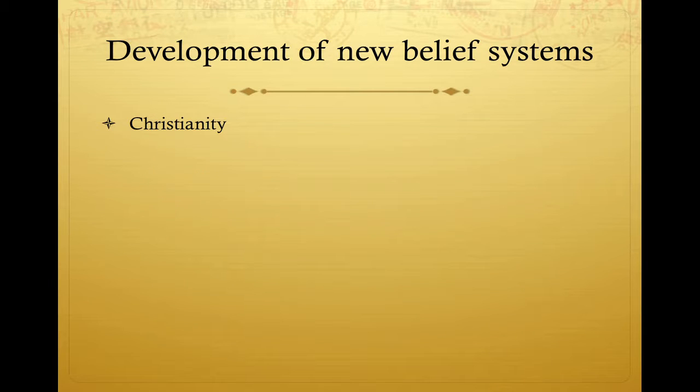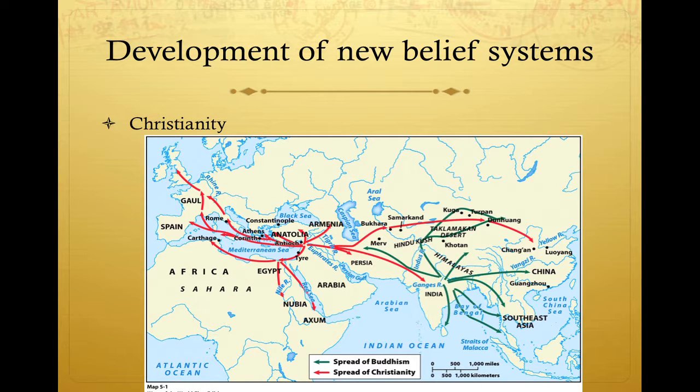Christianity was based on the core beliefs preached by Jesus of Nazareth. The religion spread throughout the Mediterranean region, especially after receiving state support from the Roman Emperor Constantine. And here, the birth of Christianity is in this part of the world, the Middle East. You can see, and we'll follow this throughout our course, that it spreads along the Mediterranean all the way up into Western Europe. It spreads first to Egypt and then into parts of North Africa and down the Nile. And then it spreads through the Middle East down towards southern Asia and India, and along a trade network called the Silk Roads, all the way to China.